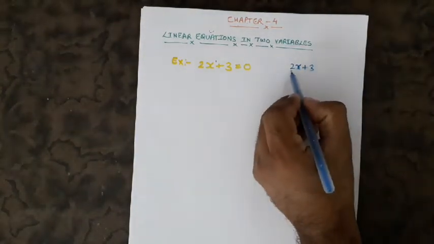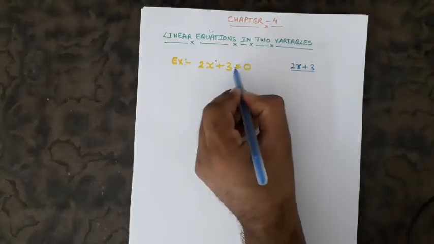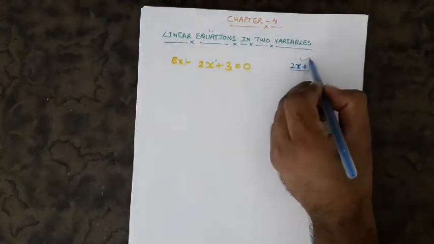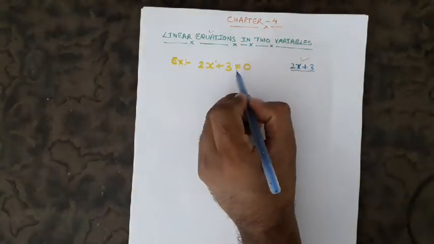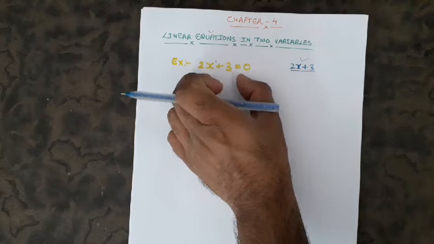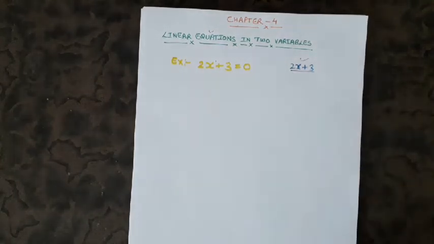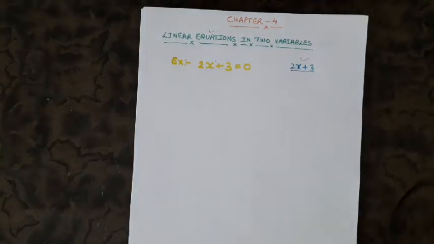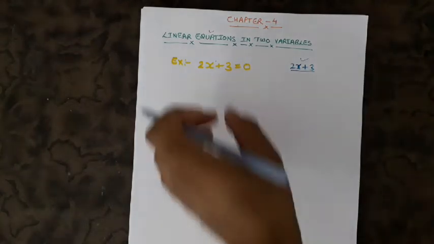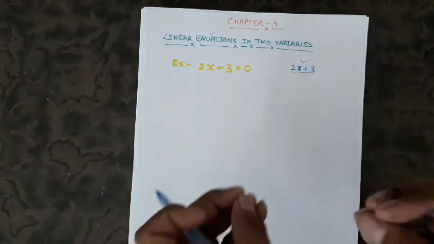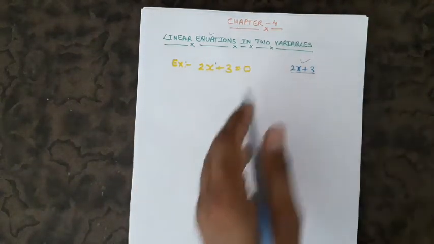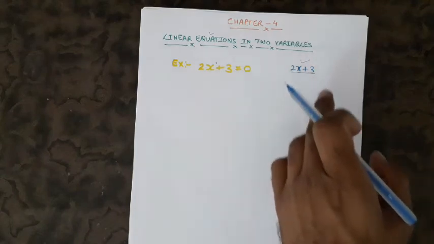When there is no sign of equality, that is called an expression. When an expression has the sign of equality, that is, where the equals to sign is present, it changes into an equation. If there is no equals to sign in a polynomial, then it would be called an expression. So I think it is clear what the difference between equation and expression is. The major difference is that an equation has the sign of equality and an expression doesn't.